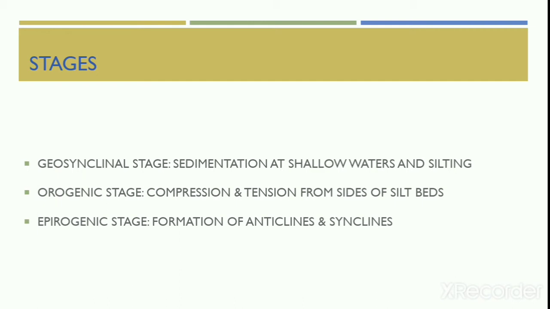The surface of the strata will rise to a dome or an arch, like that of an anticline and a syncline. The third stage is the epeirogenic stage. After the strata are compressed into synclines and anticlines, the whole mass will get uplifted. Due to more compression, the whole area becomes shorter in extent and gets uplifted.